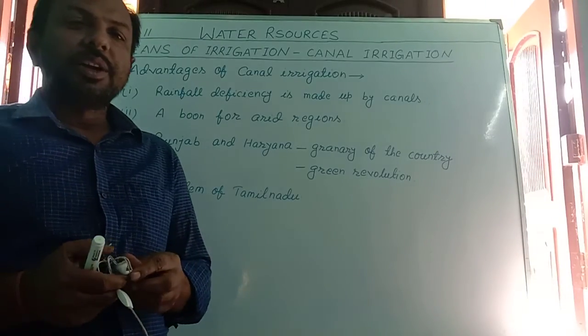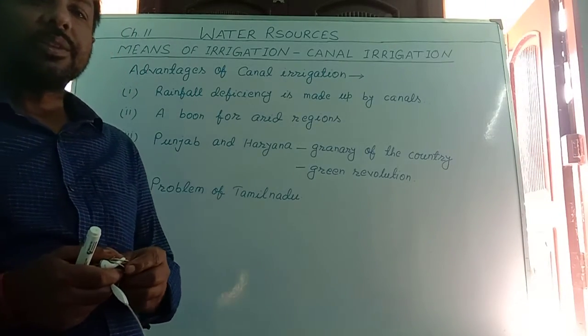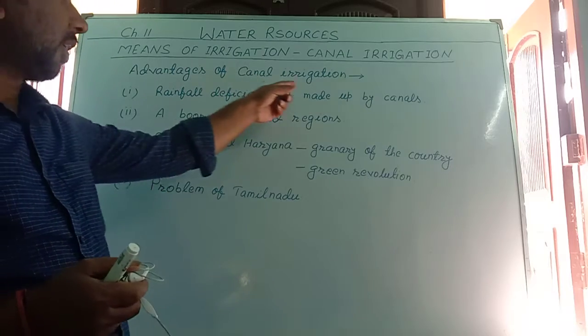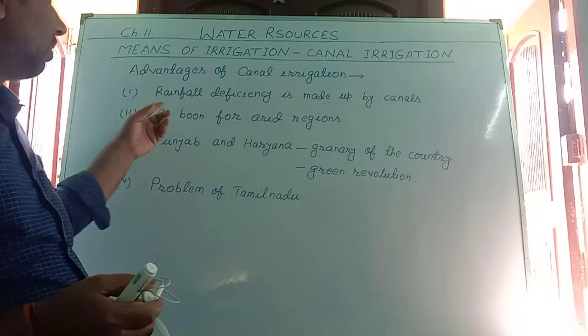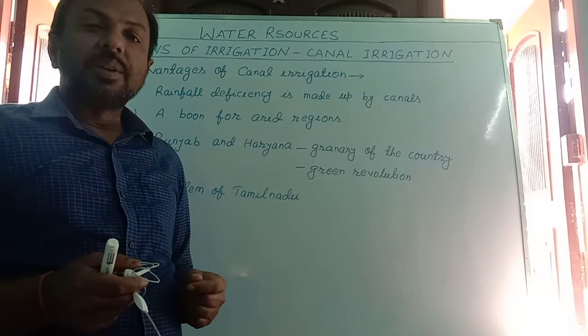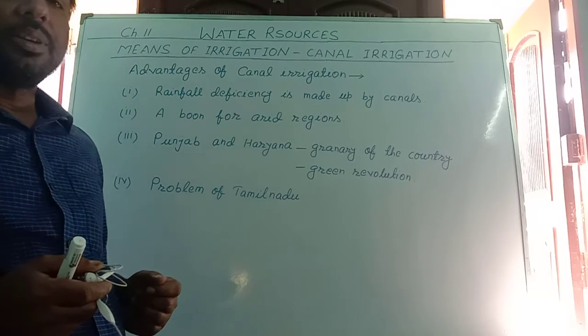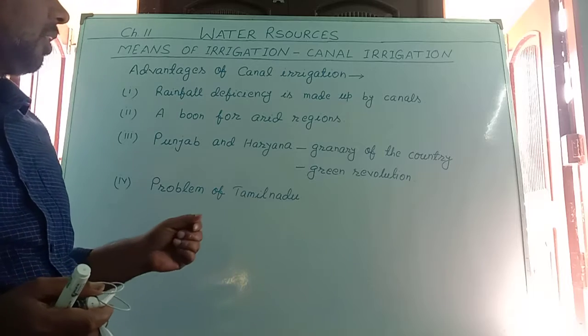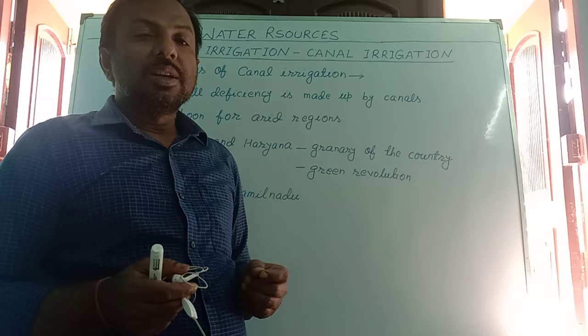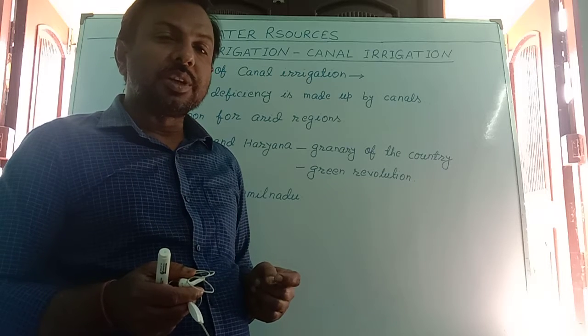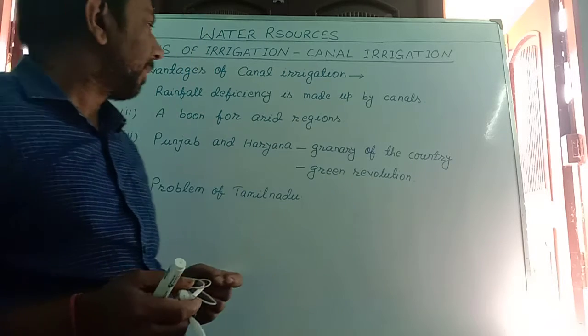Now we will see the advantages and disadvantages of canal irrigation. First are the advantages of canal irrigation. There are 4 advantages of canal irrigation. The first is, if there is a deficiency in rainfall, if there is a lack of rainfall, then the canal irrigation supplies water in those regions which get a lack of rainfall.